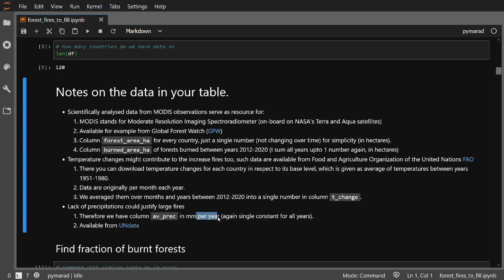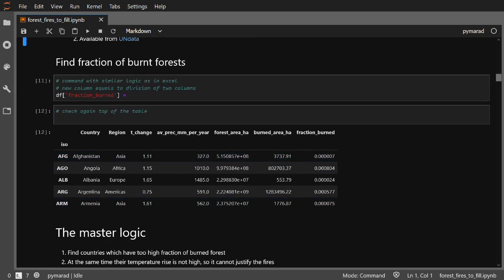Again, single number for each country. Let's move on to some coding again. We have to ask ourselves a question. How are we going to compare the burnt areas of the forest between the countries? Because they have different sizes and also different areas of the forest, so we cannot compare absolute numbers. But what we can compare are fractions of the forest burned.